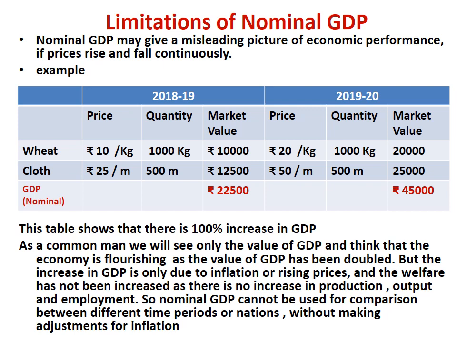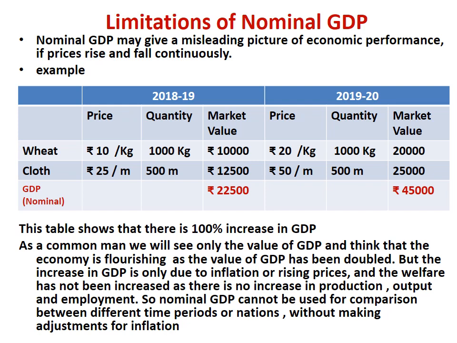In the same way, the quantity produced of cloth also remains the same in both the years. That means there is no change in the quantity of goods and services. When we see this table, we can see that there is no change in the real products, only the prices have risen.